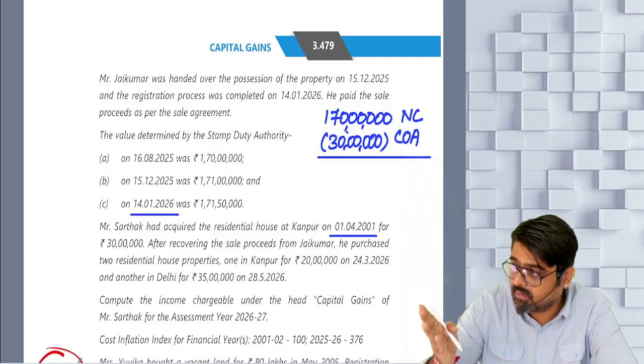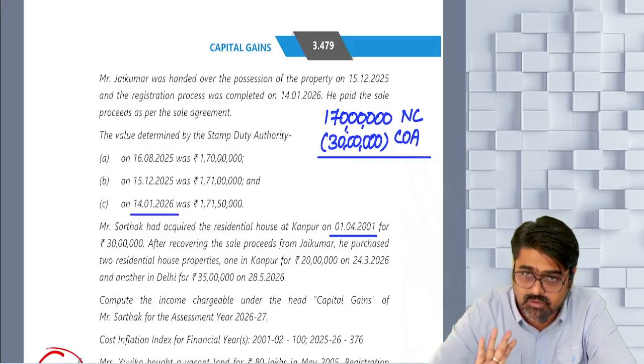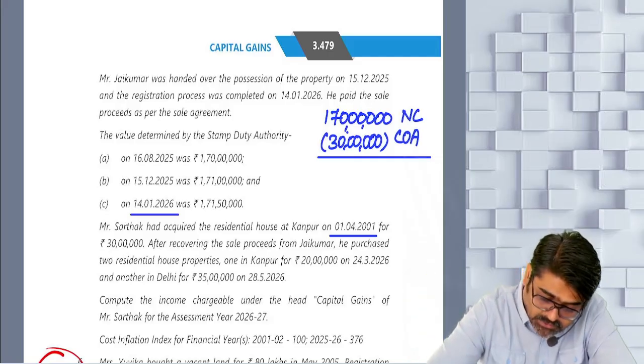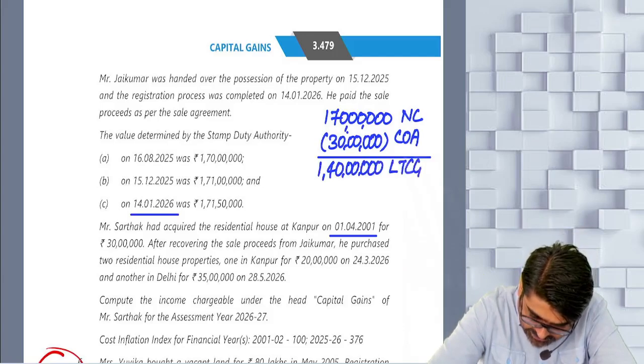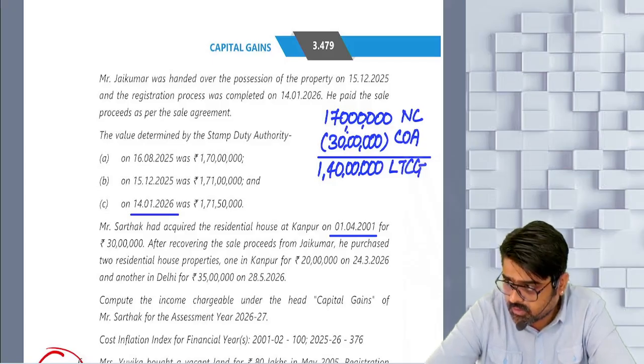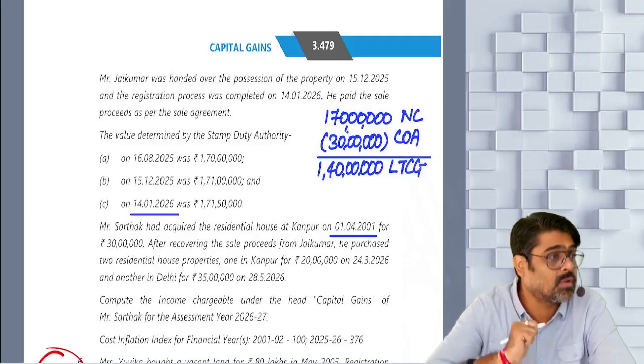So we are calculating without indexation cost, entire 30 lakhs. Then 1 crore 40 lakhs will be your long-term capital gains. Everyone got this 1 crore 40 lakhs? This is a gross long-term capital gain.